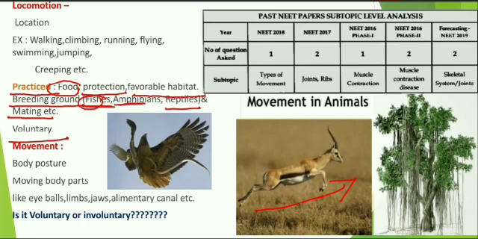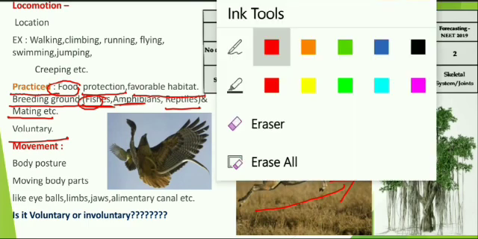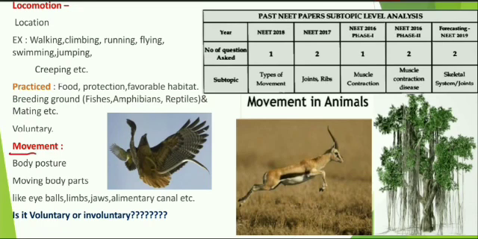Next one is movement. Here the main difference is that in movement, organisms change body posture. They don't change the place; they remain at a particular place. In that place, they just change their body posture or body structure, and that is known as movement.